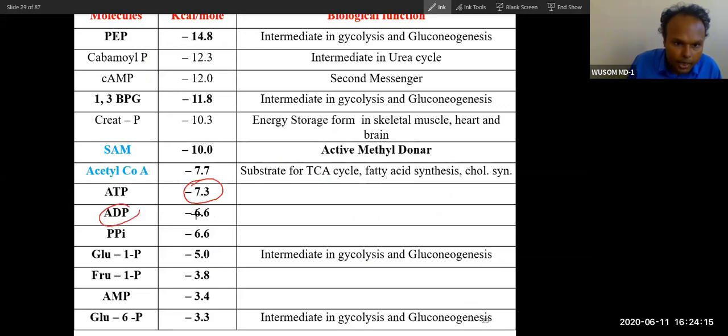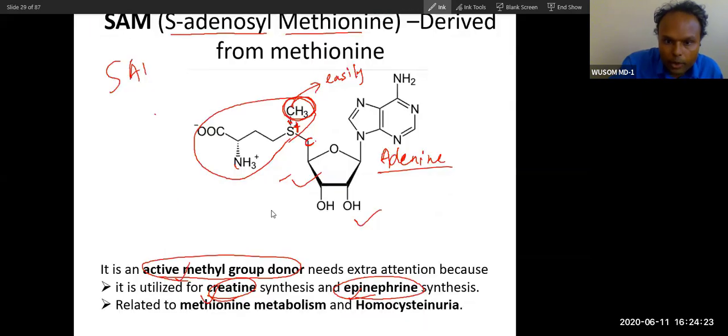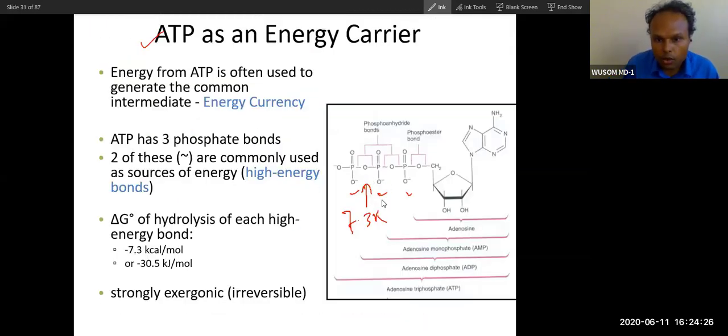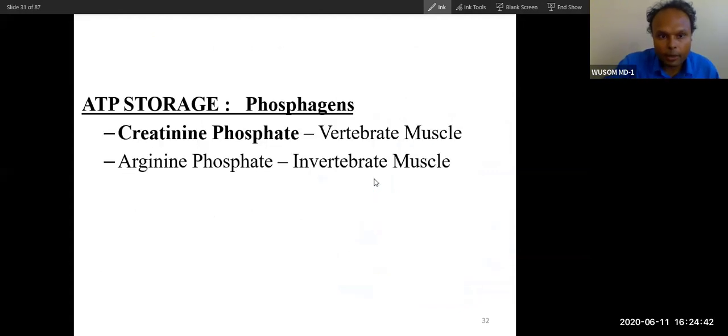When you hydrolyze ADP, how much energy? 6.6. When you hydrolyze AMP, very little energy. So the first two bonds have very high energy, 7.3 and 6.6 kilocalories, and the third bond has only about 3 kilocalories. So these two bonds are very important for ATP.